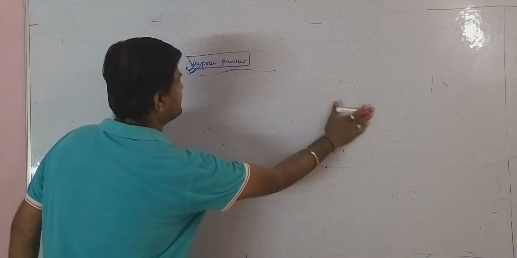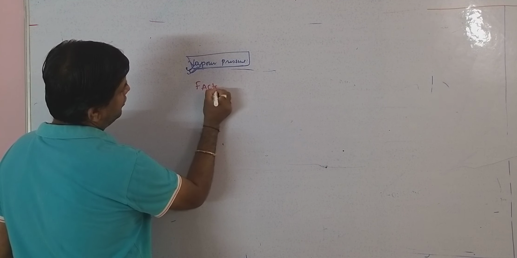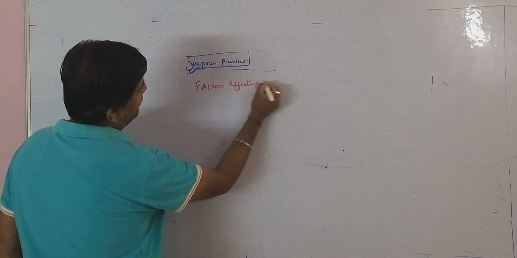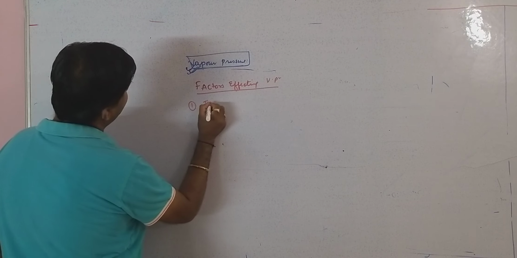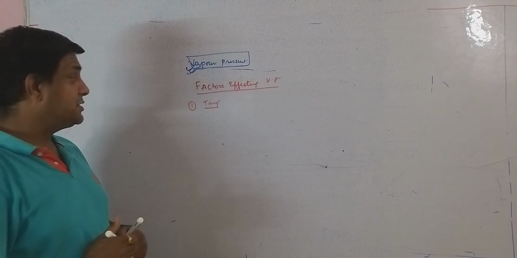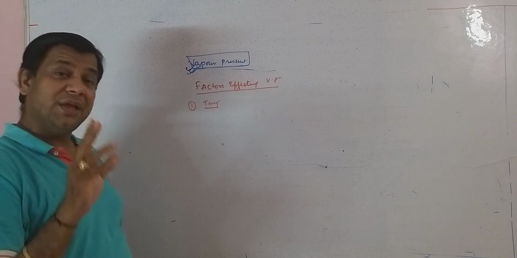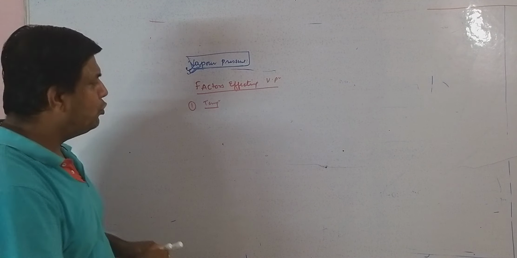See, if we go for factors affecting vapor pressure, then the first is the temperature. It's very clear that when we increase the temperature, the kinetic energy of the liquid molecules will increase, and more molecules will convert into vapors.